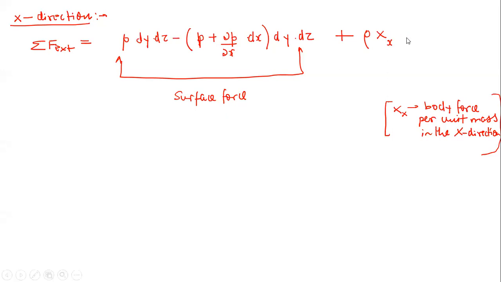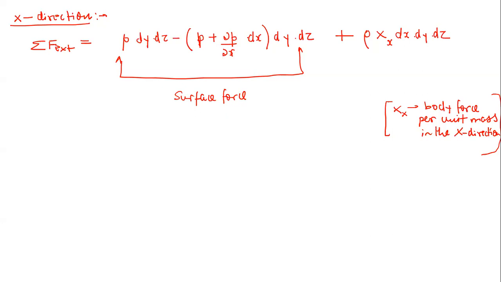Anything else which should come here? Sir, A means yz. So this is body force per unit mass, X. If you have to calculate the total body force, then this should be X multiplied by total mass. So what is the total mass here? Mass is density into volume, right? So just tell me what should be the next term here? Rho X multiplied by dx dy dz. Correct? So now this is my external force in the x direction.